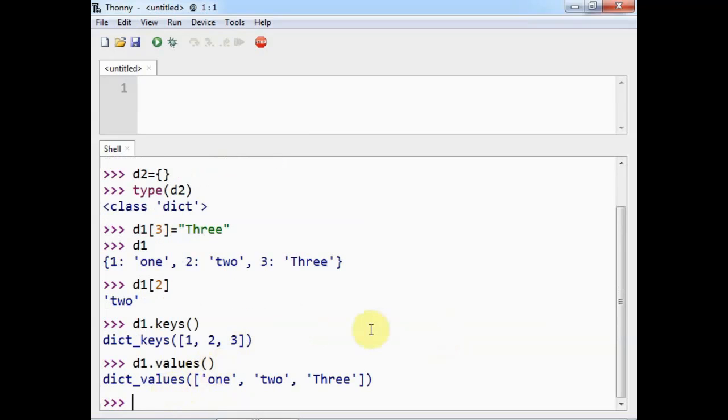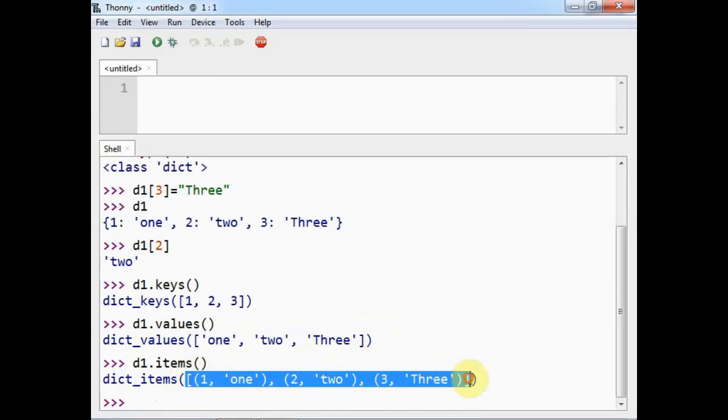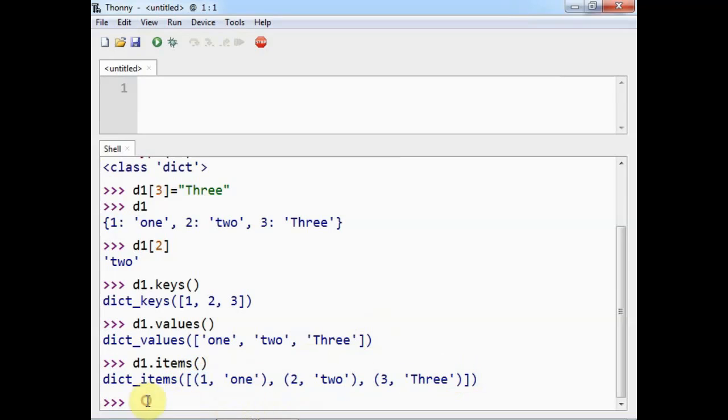If I want both, there is one method, that is items. You can use the items method, and it will display each item as a tuple, in a list of all the tuples with key and value. So this is how you can use the dictionary in Python.